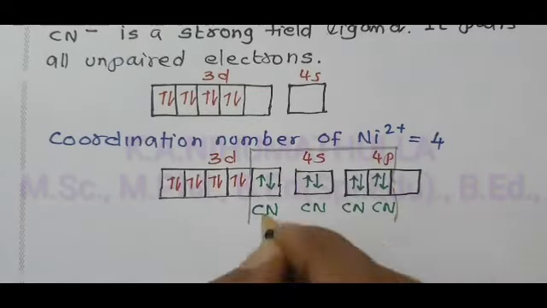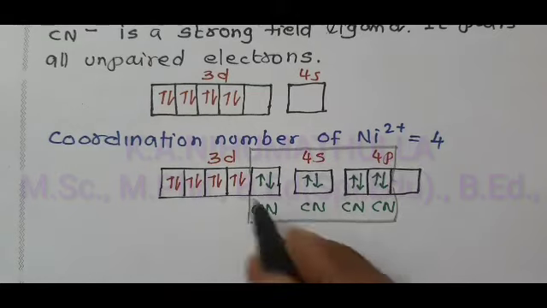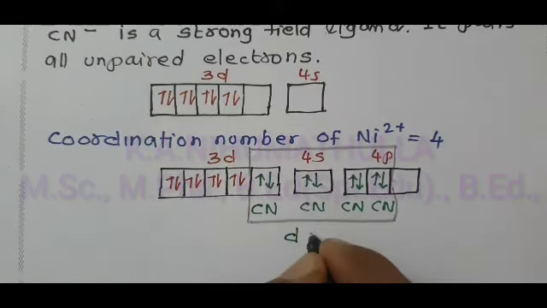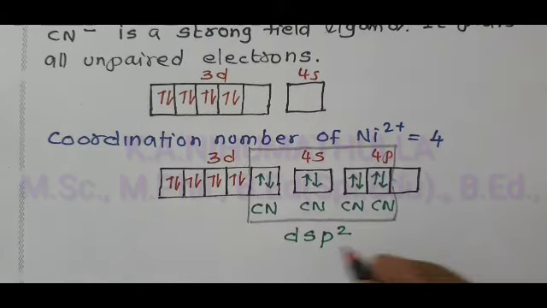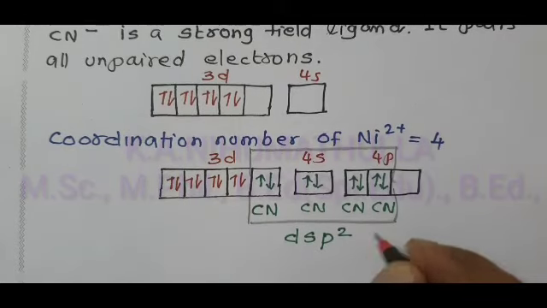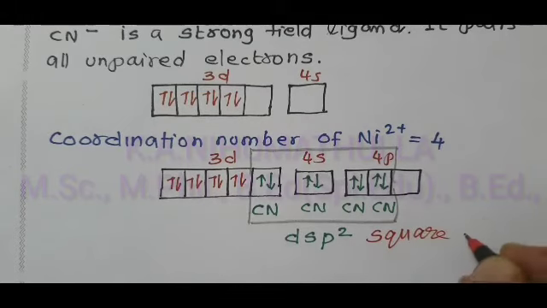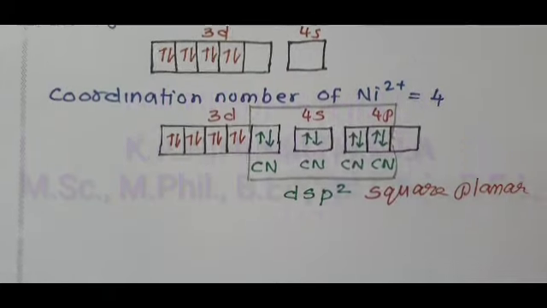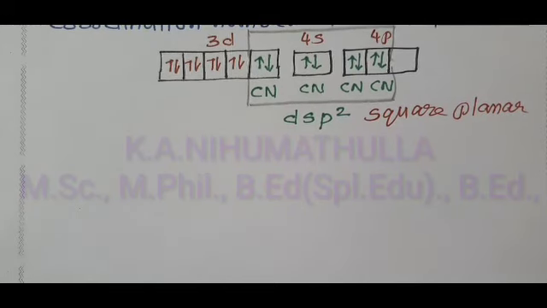From this you can easily write the hybridization: 1d, 1s and 2p orbitals, dsp2 hybridization. If the hybridization is dsp2, the geometry is square planar. Now we have to find the magnetic moment.